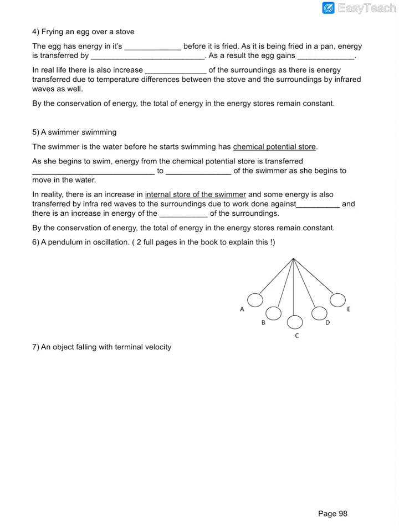Has energy in its internal store. Energy is transferred by conduction. Not conduction. Look at the 5 methods. Heating. Which one is it? Shouldn't be heating.